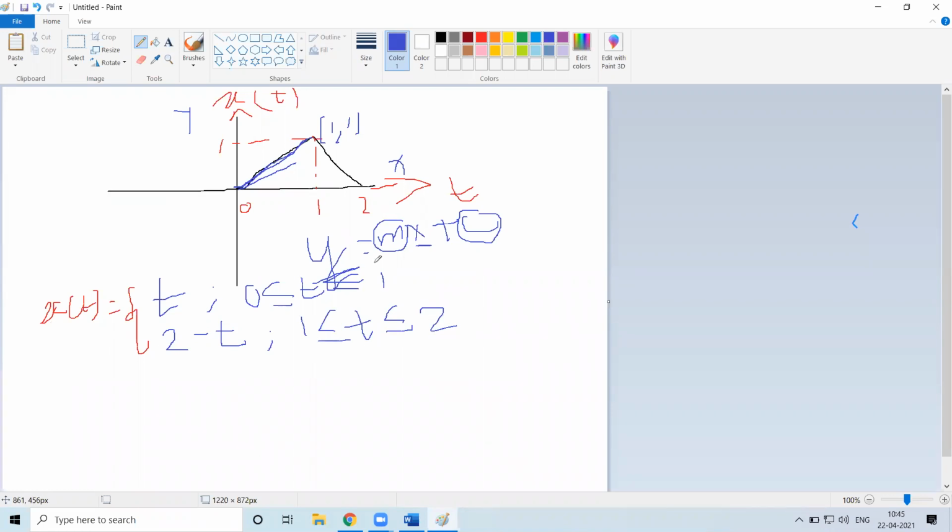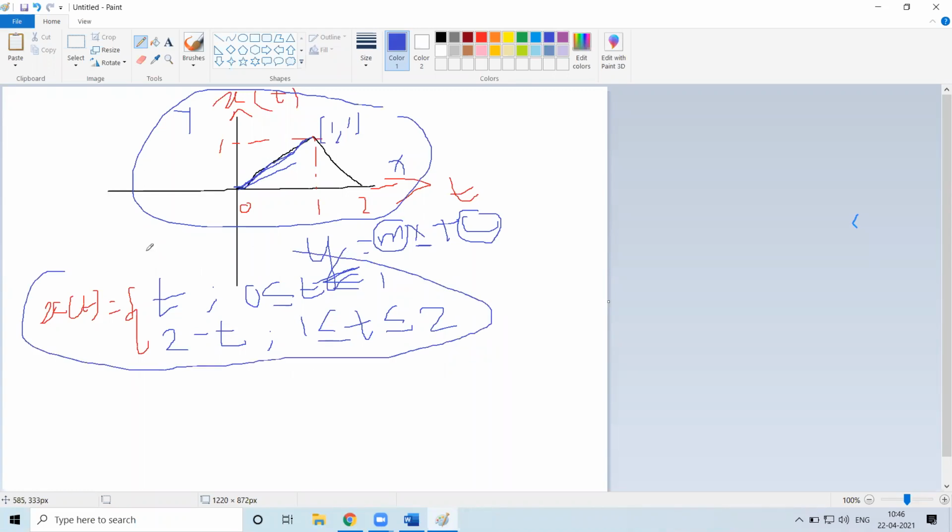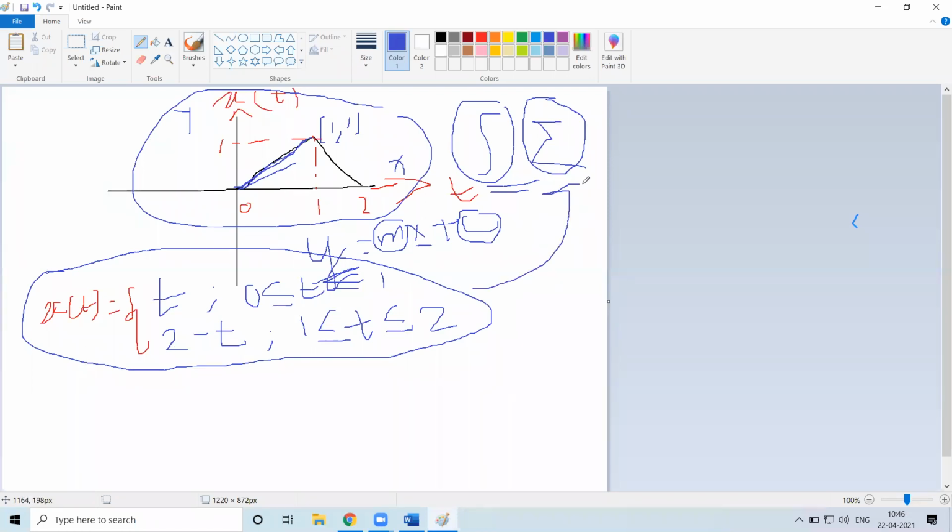So any given waveform, you should be able to first convert it into its equation form, because you'll be applying integration and other operations. If you go for continuous, you'll be applying integration. If you go for discrete, you'll be applying summation. So you should be able to convert it into its equation form. This will make these operations easy, or else it becomes tedious and difficult to apply. So first of all, this is one aspect.